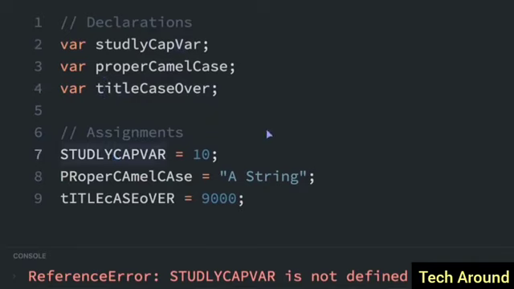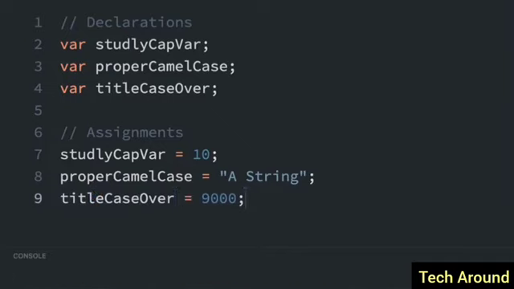So now we just go down here, studlyCapVar, and then we just do proper camel case, and then title case over. So now all these should be defined. So we declare them up here, we assign them right here, and then this is not going to give us any errors. It's going to behave exactly how we want it to behave.